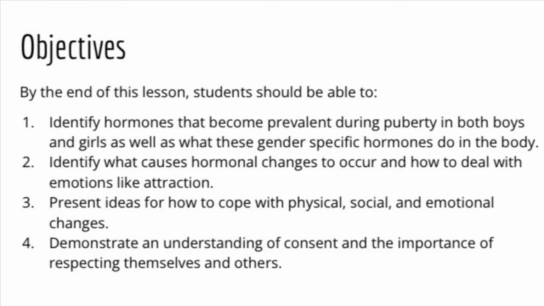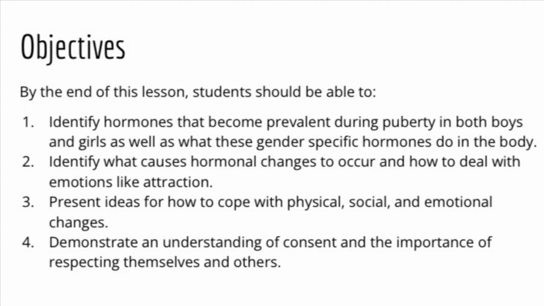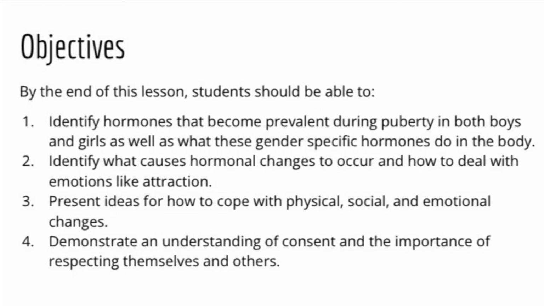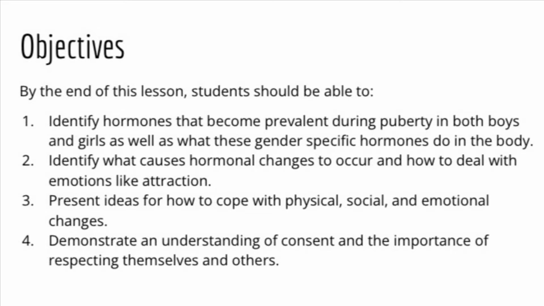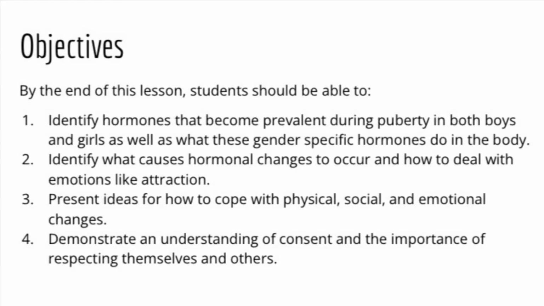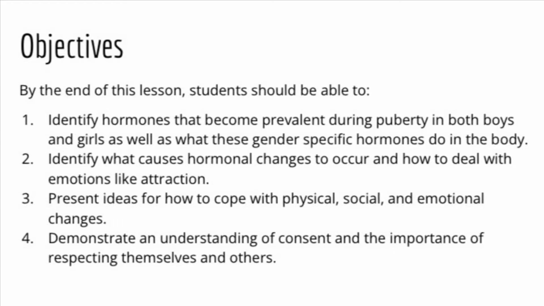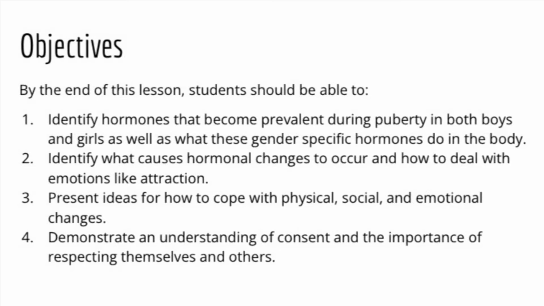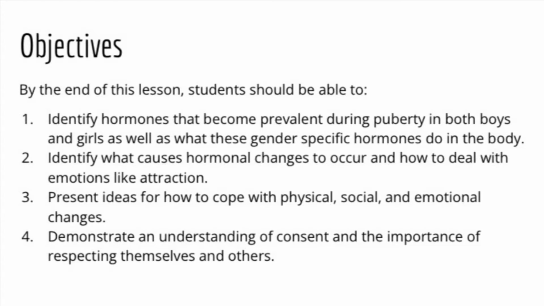Present ideas for how to cope with physical, social, and emotional changes. 4. Demonstrate an understanding of consent and the importance of respecting themselves and others.